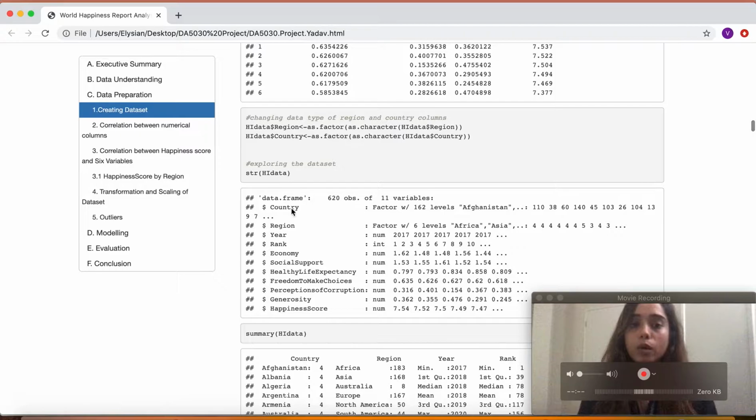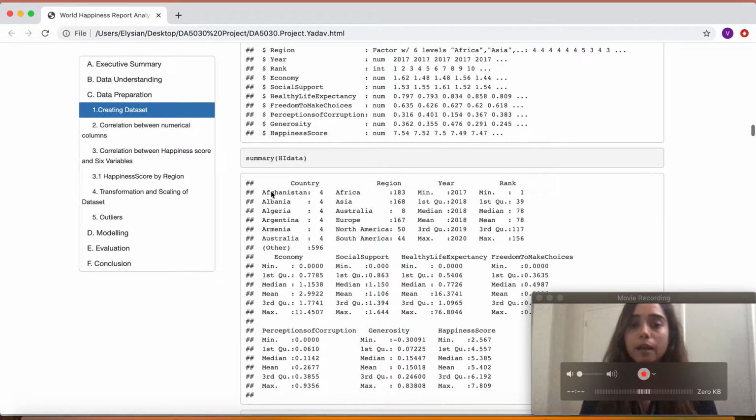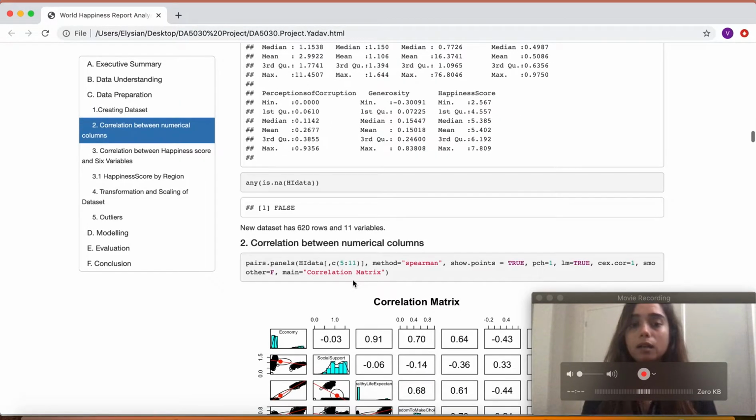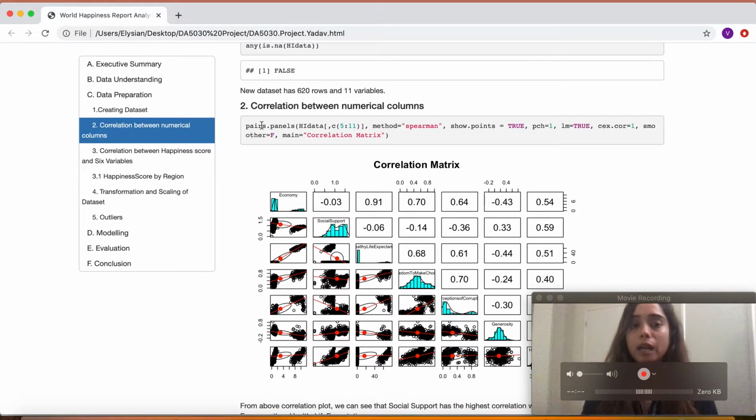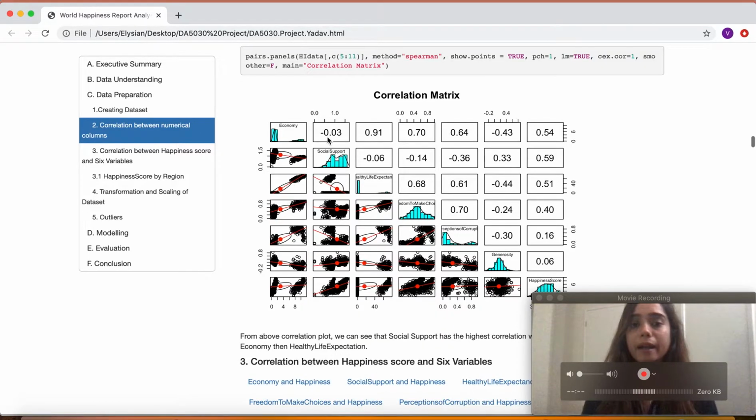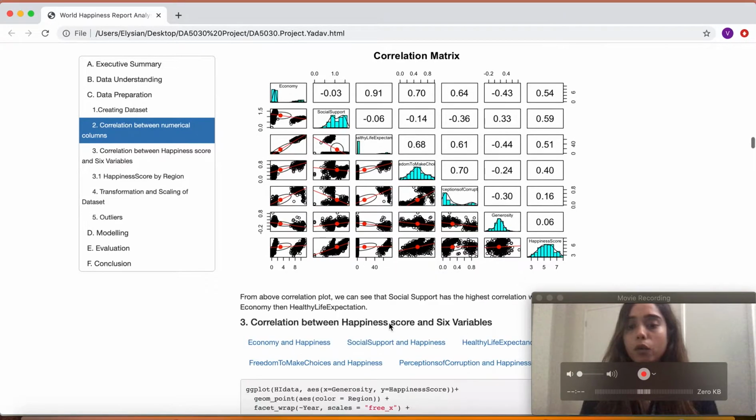Then I explored the data set with structure and summary. Here you can see that. And then again I checked the correlation between the numerical columns. All my data were numerical, so I checked the correlation with the help of pair panels. And here I found out that social support and economy are the factors which are highly correlated with happiness score.